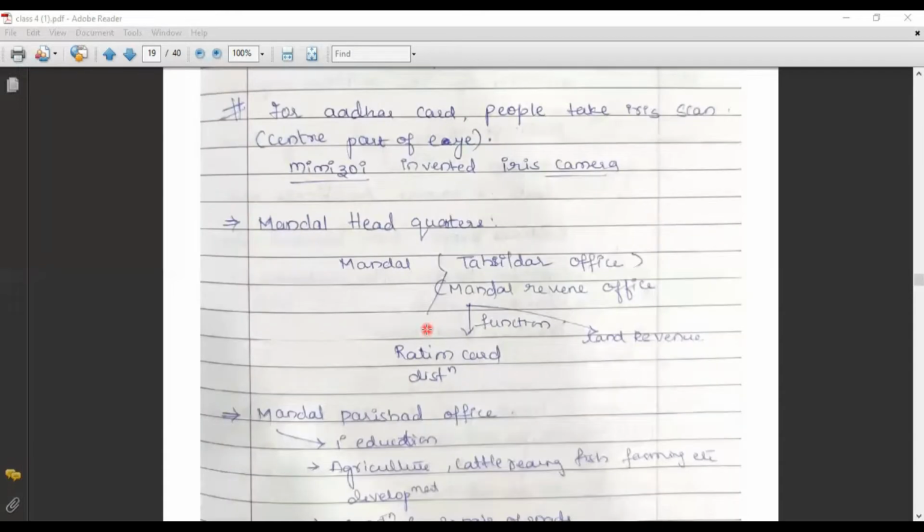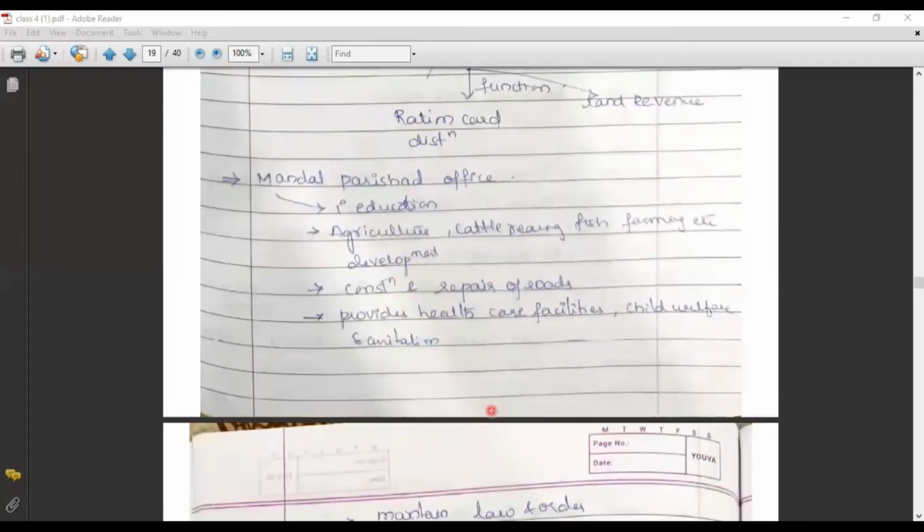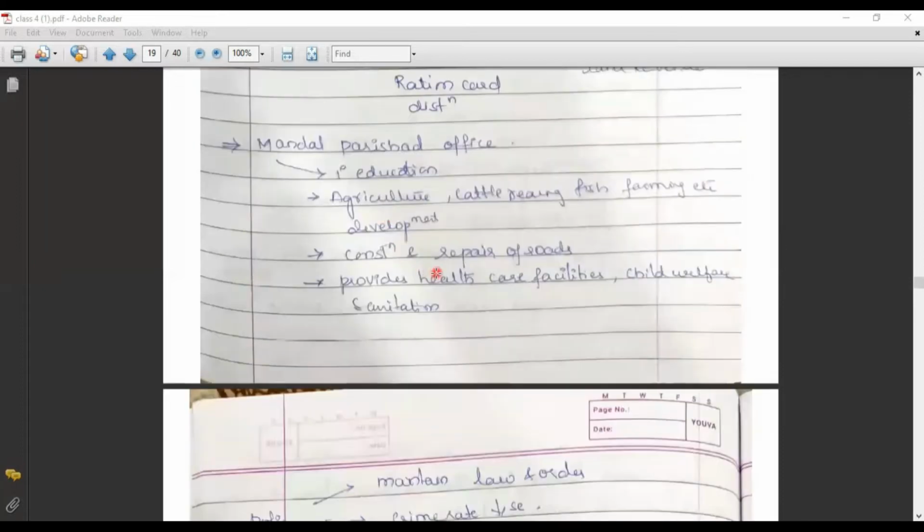Some other public institutions are the Mandal Parishad Office. The Mandal Parishad Office specially monitors primary education, agriculture, cattle rearing, fish farming and development. Construction and repair of roads is also monitored by the Mandal Parishad Office. It also provides healthcare facilities, child welfare and sanitation. So these are the works under the Mandal Parishad Office.